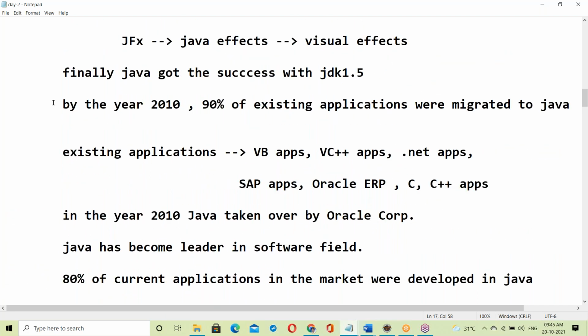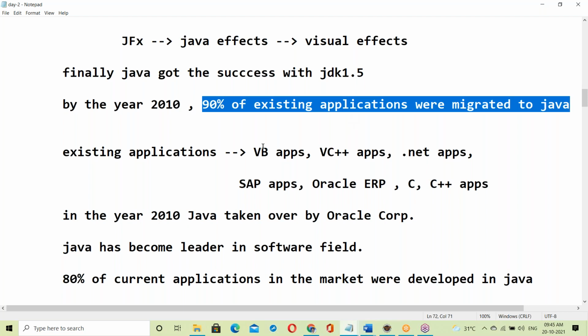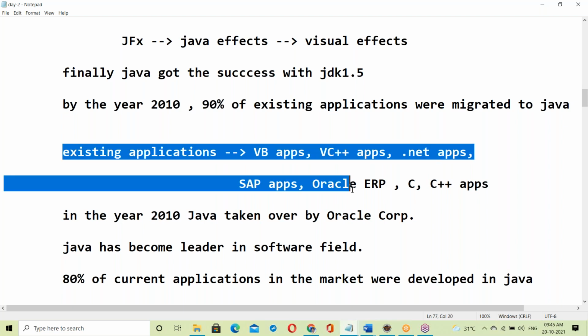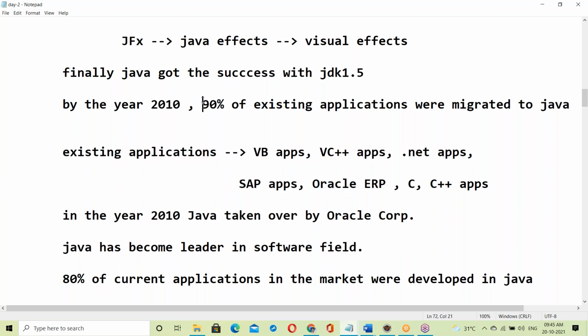By the year 2010, 90% of existing applications were migrated to Java because of its features. Existing applications like Visual Basic, VC++, .NET, SAP and Oracle ERP applications were migrated. The reasons are Java's features, and Java is freeware, free of cost with no licensing.